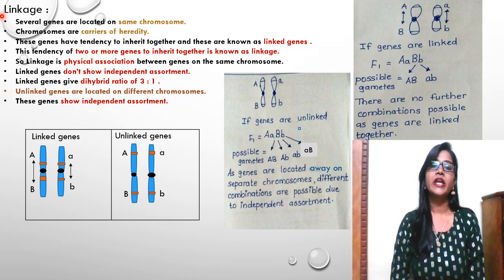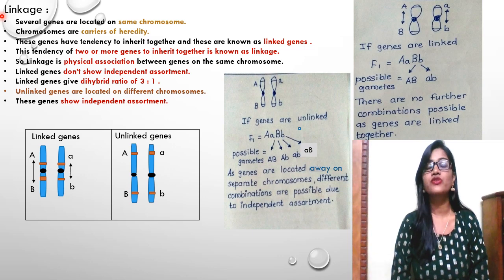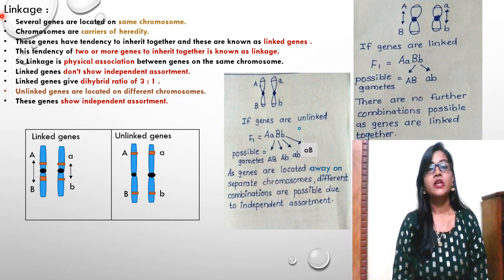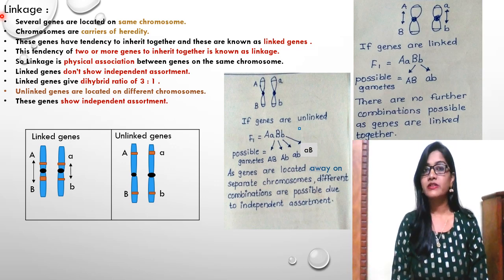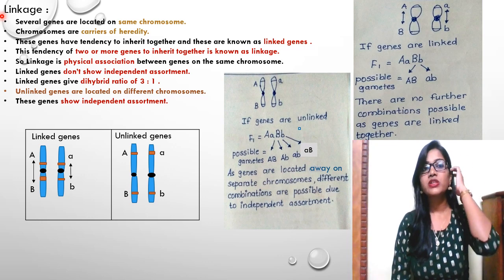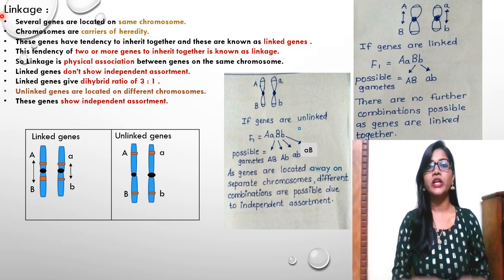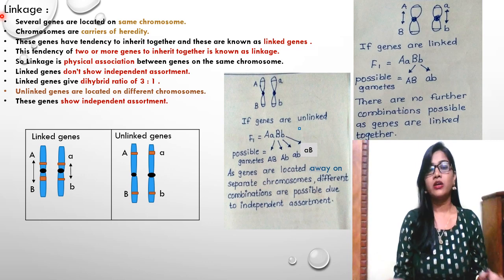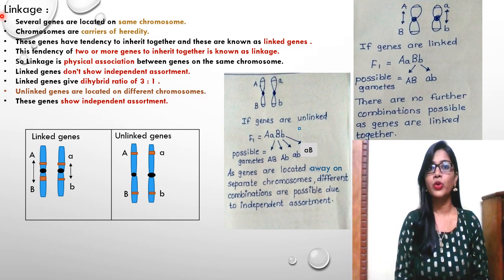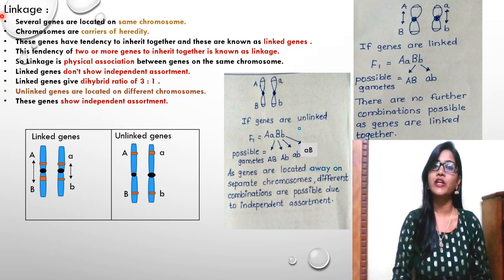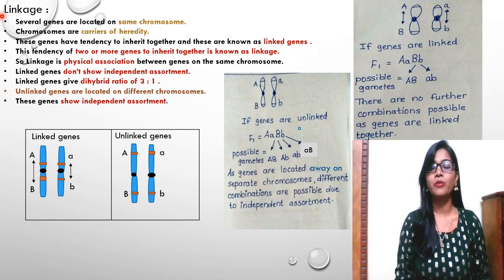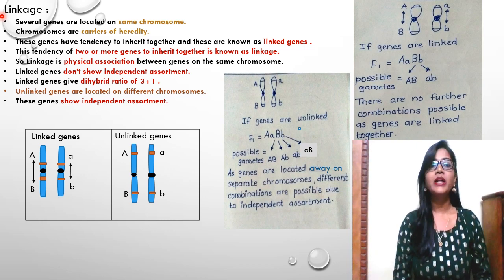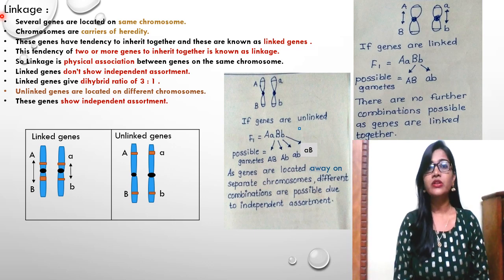So linkage groups can be broken by crossing over during meiosis to form a new combination of the genes. We have studied the cell division part in your 11th standard, and in that we discussed meiosis. In meiosis, there is a recombination process where non-sister chromatids come together and exchange their genetic material. That is known as recombination of the hereditary characters, or recombination of the genetic material. So that part comes under the cell division portion, which we have studied.